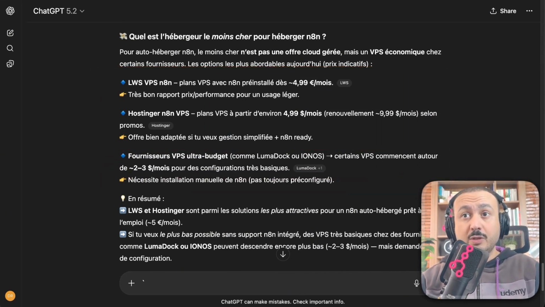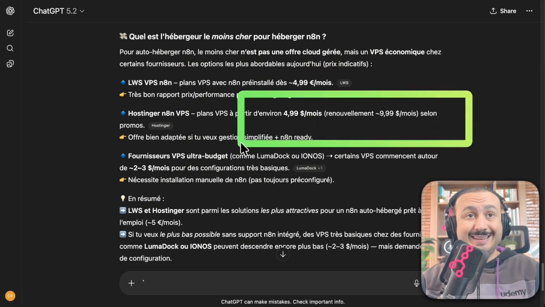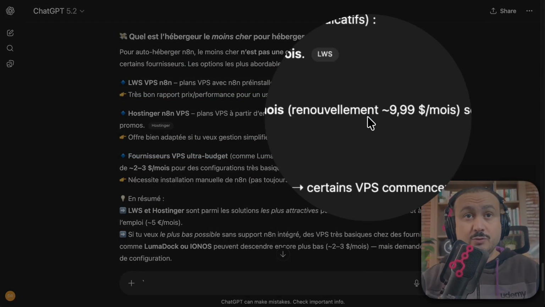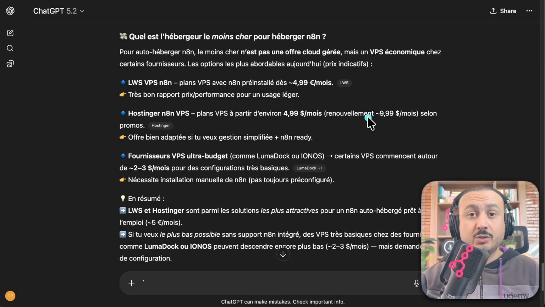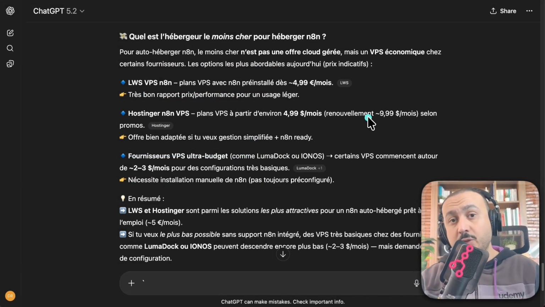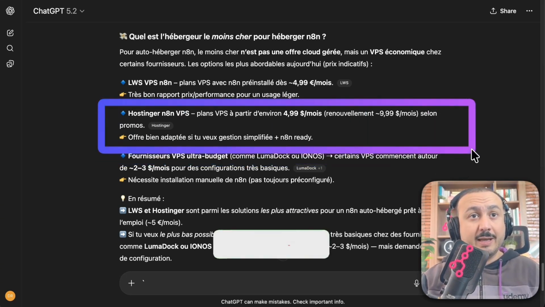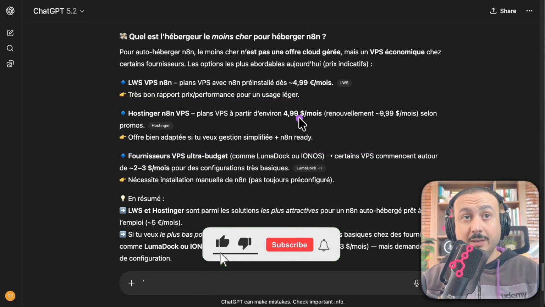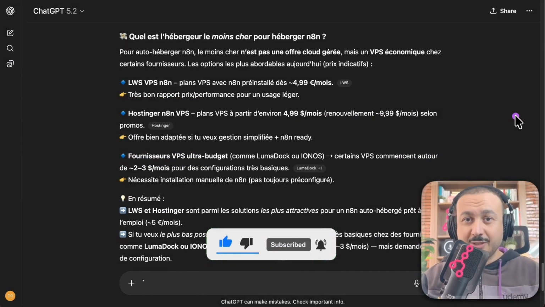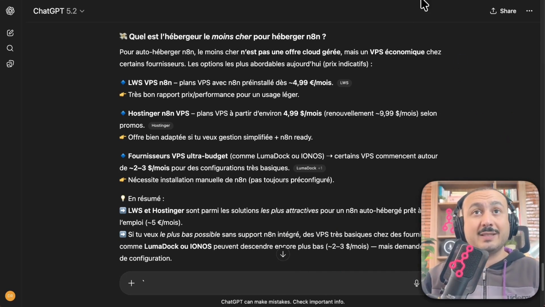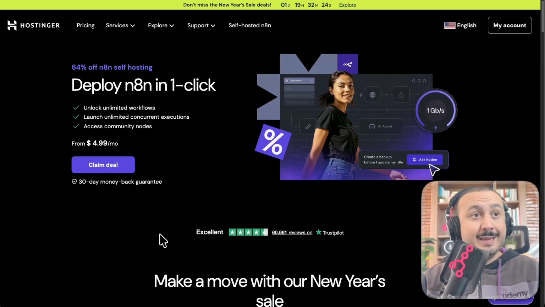Especially, in fact, with Hostinger, we have the possibility of having low rates. But be careful about the renewal side of things, because for most servers today, when you get a server even at a low price, the renewal is expensive. And I'm going to show you how with Hostinger we can get a server that's not expensive at all, but above all we can get a renewal with a very interesting trick, so you don't have to pay too much for the renewal. So what I do quite simply is I use Hostinger.